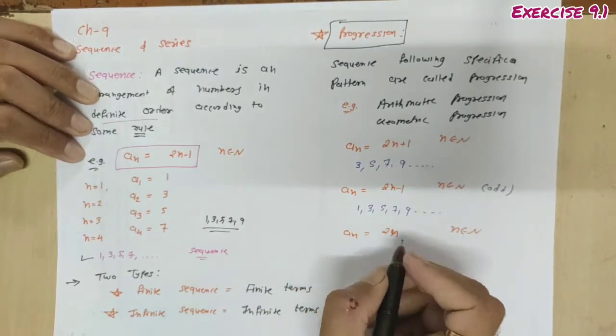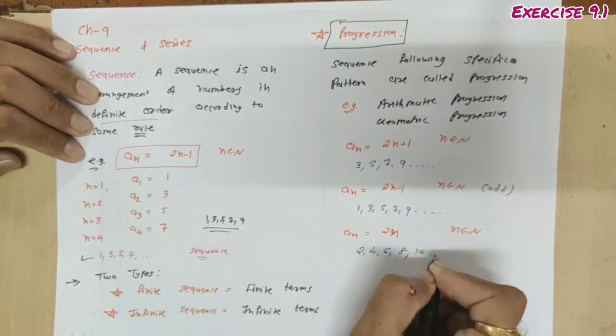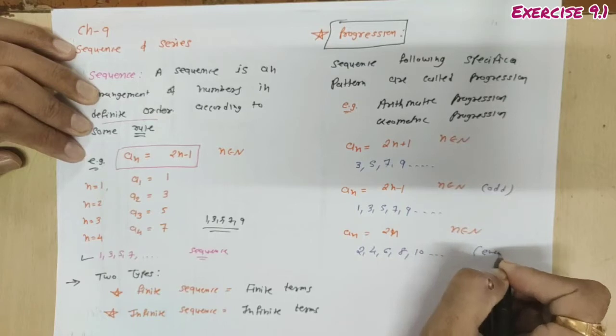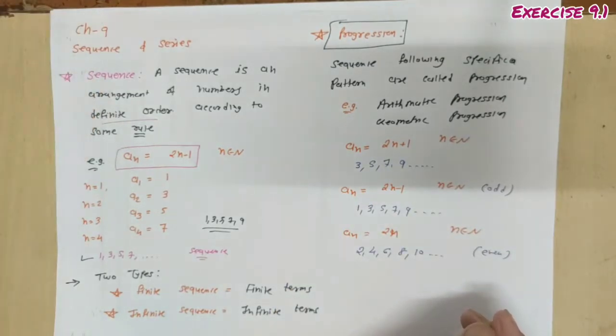a n equal to 2n, so we are getting 2, 4, 6, 8, 10. So here we are getting even numbers. So these are the examples of arithmetic progression. So what is the definition of arithmetic progression?